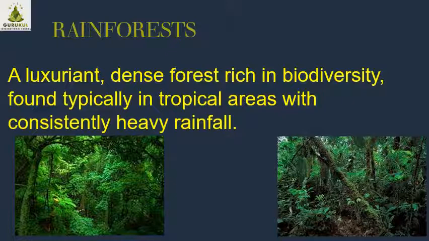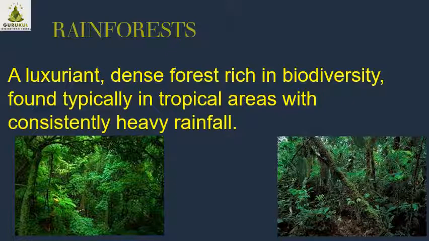There are different zones, tropical zones, then temperate zones. These rainforests are found in the tropical areas, where all things are in proper proportion for the living of human beings or living organisms.